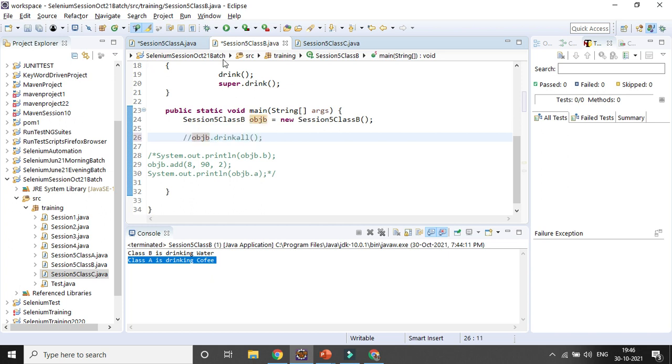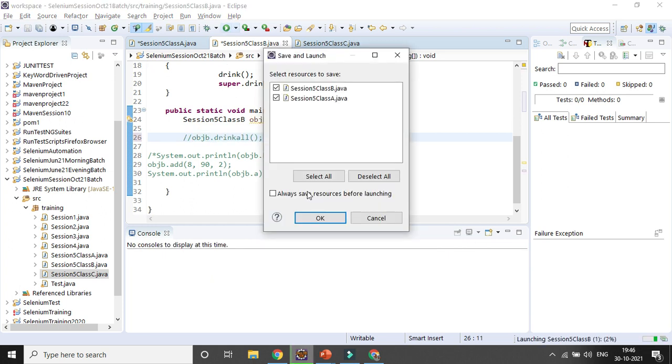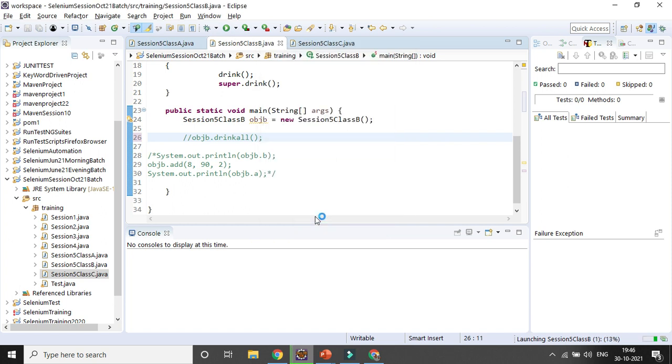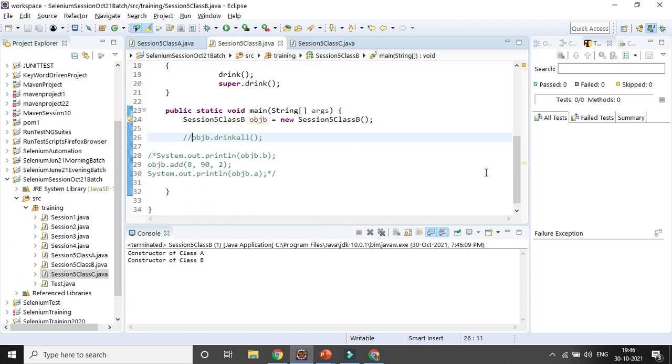So what will happen? Whenever you run, the constructor will discard the parent part and only consider the child part. Constructor of A is still coming.